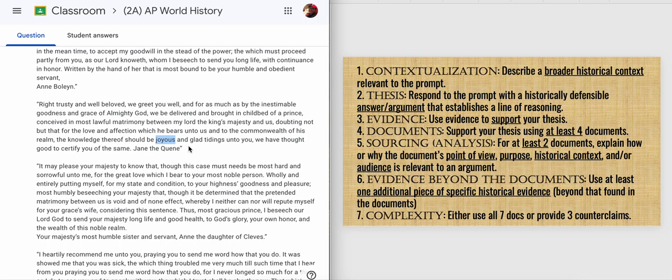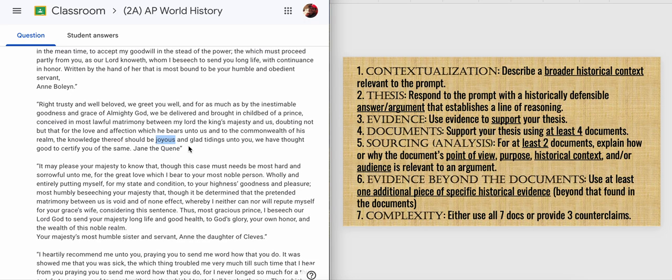So for example, if one of your evidence paragraphs is all about how Henry's wives had a loving attitude towards him, you'd give all your evidence, you'd cite your documents, you'd analyze, and then at the end you would say, however, this wife does not mention love in her document, therefore not all of them had the same attitude. Okay, so just to kind of modify your argument a little bit to show that there is another way to view it.